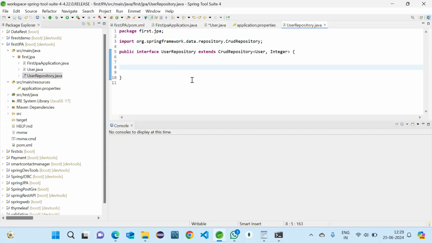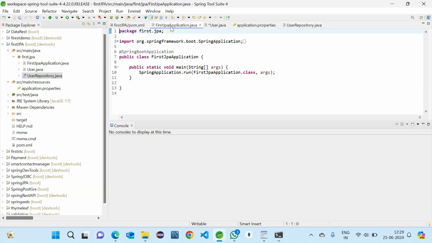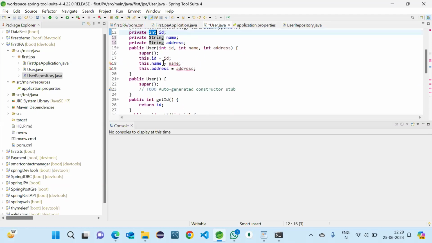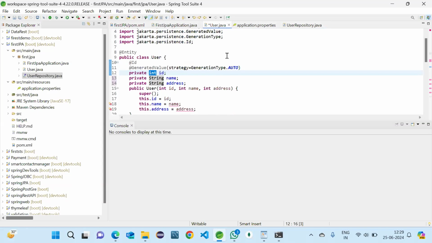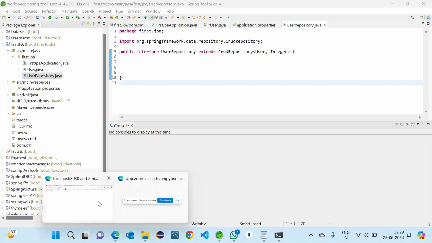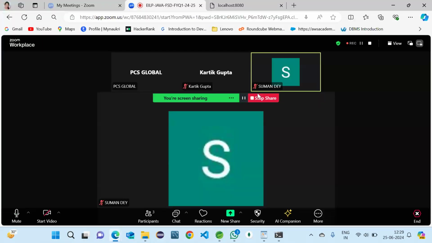It's been 1 hour, so tomorrow also you should join at the same time. The main class we will complete tomorrow. Until now, whatever we did, I will upload the video also, and you can practice it. These data type errors I will correct, and tomorrow we'll discuss the remaining. I hope everything is clear for today, for what we did.